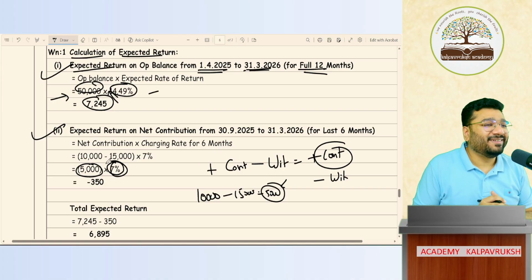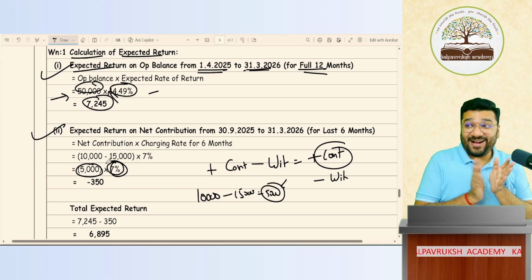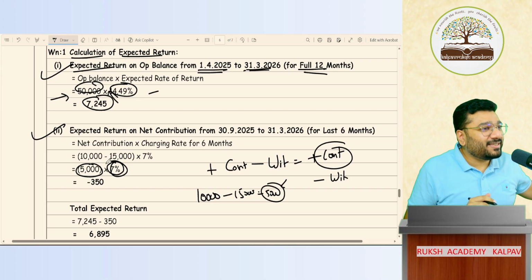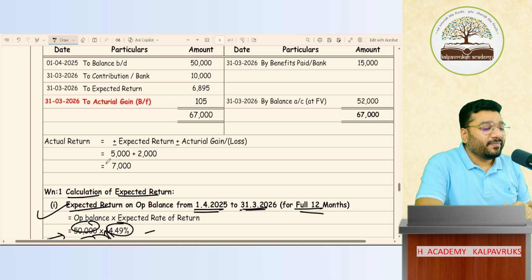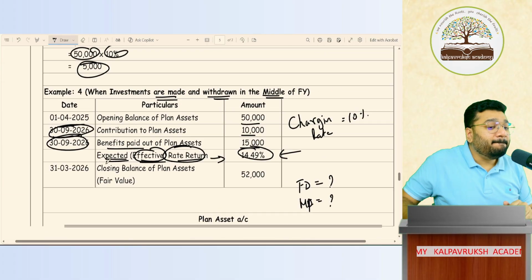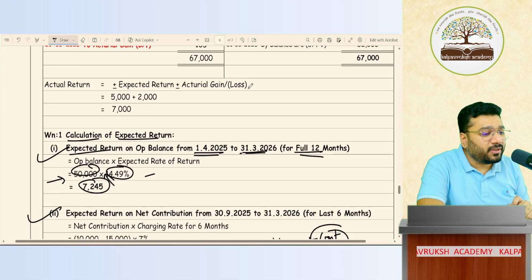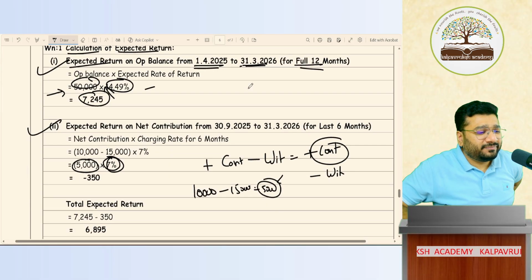Same 7%. Sushmita, louder clap பண்ணுங்கண்ணா. Sunita, sorry. Sushmita சொல்லிட்டேன். Sunita, louder clap பண்ணுங்கண்ணா. She's clapping. Oh, wow. This is only possible if the investments are made and withdrawn in the middle of the financial year. மற்ற questionsல இது செல்லாது. Okay, not okay. Tell no.